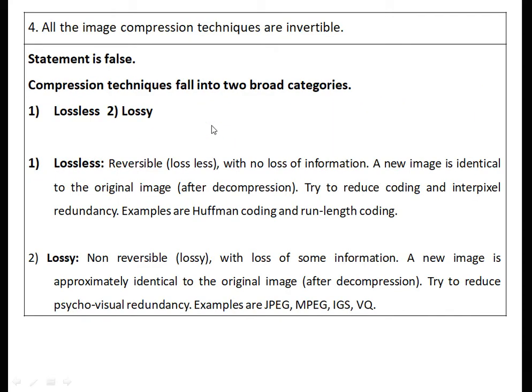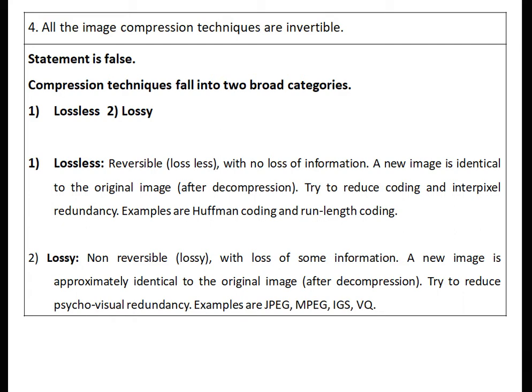All the image compression techniques are invertible. Statement is false. Compression techniques fall into two broad categories, first, lossless and lossy. Lossless, that is reversible with no loss of information. A new image is identical to the original image after decompression. They try to reduce coding and interpixel redundancy. Examples are Huffman coding and run length coding.